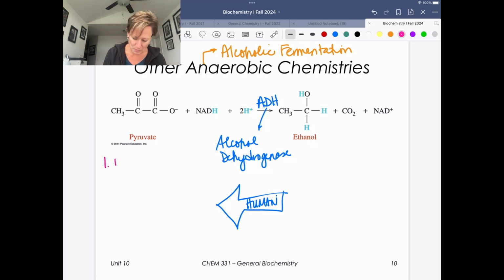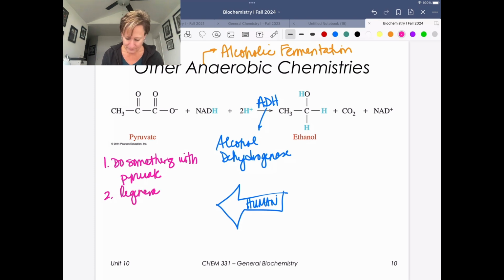We need to do something with pyruvate, and we need to regenerate NAD+. Just like lactate dehydrogenase did double duty, alcohol dehydrogenase in organisms that allow it to work in this direction will also do double duty.